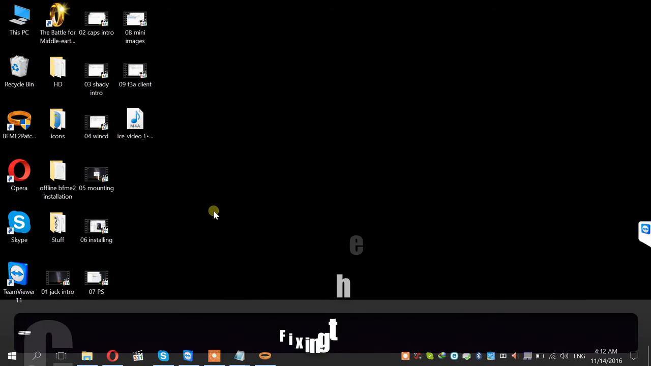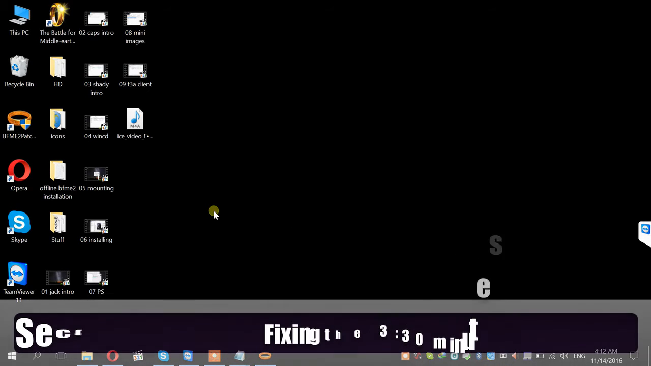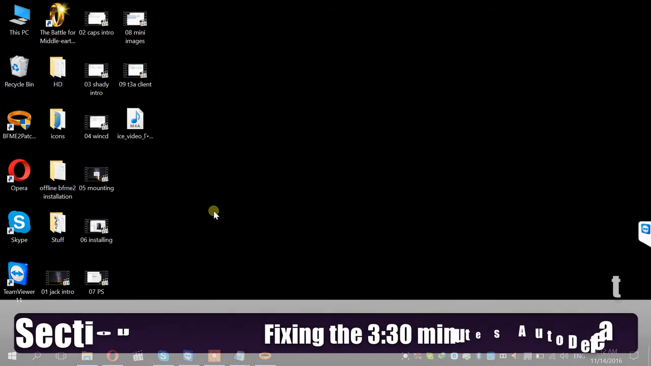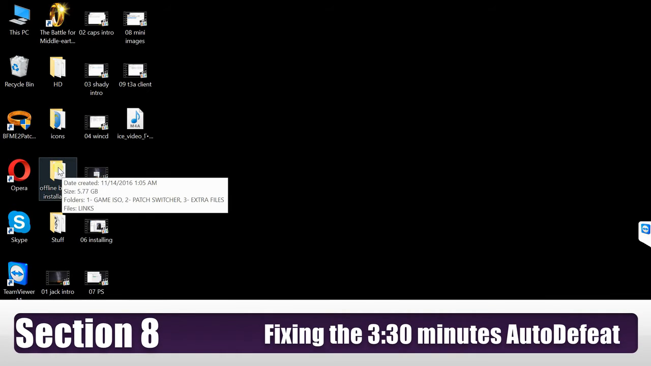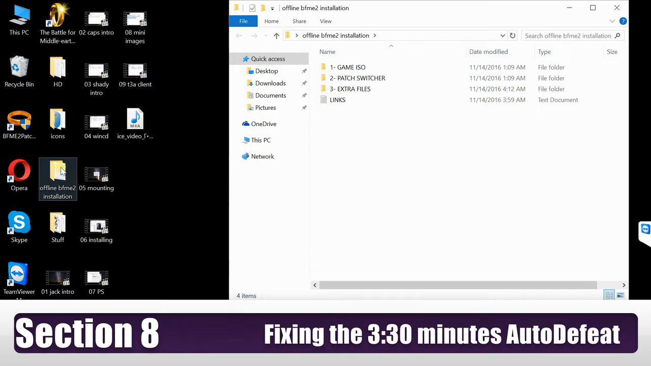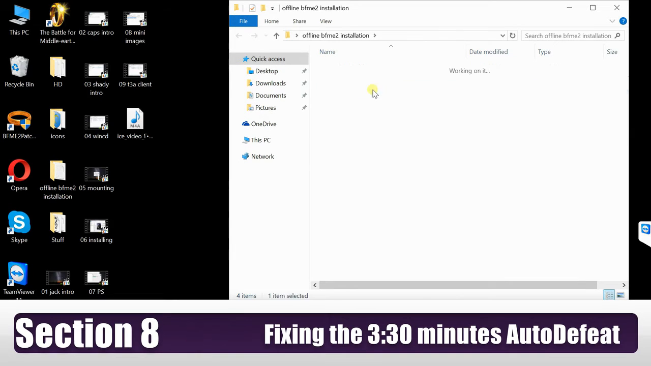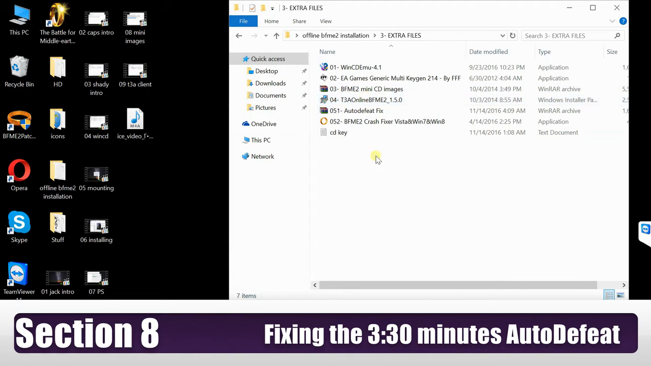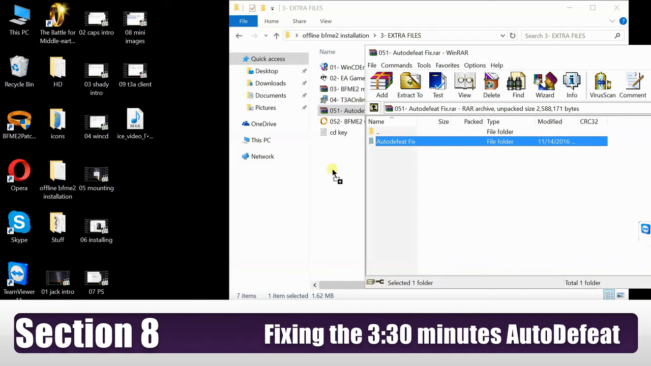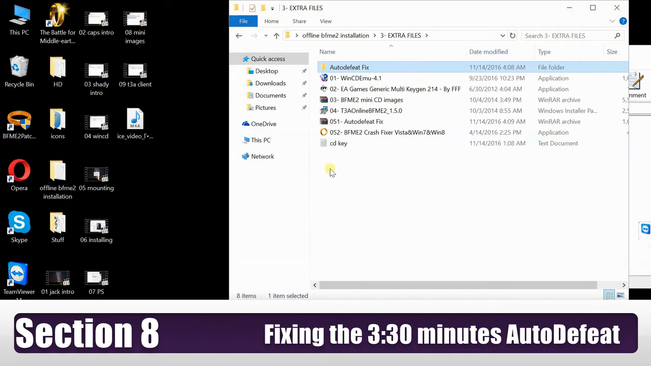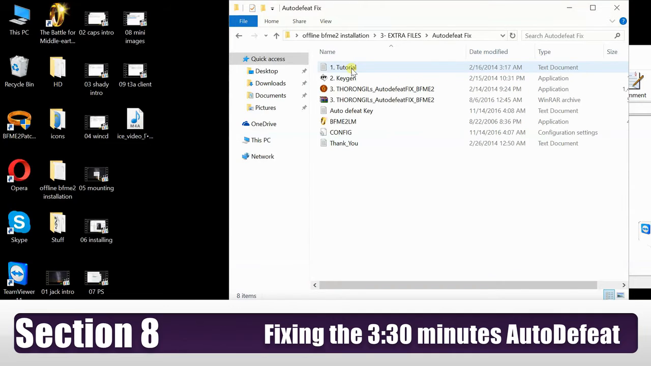So there's something that happens sometimes, you know, you're playing and then 3 minutes into the game you're defeated and you're thinking, what the heck? Do I really suck that bad? No, you don't. It's a problem we call auto defeat, and how you fix that is you've got to go into the extra files where you will find we actually have something for that, and all you do is you actually have to extract that file to get into it.